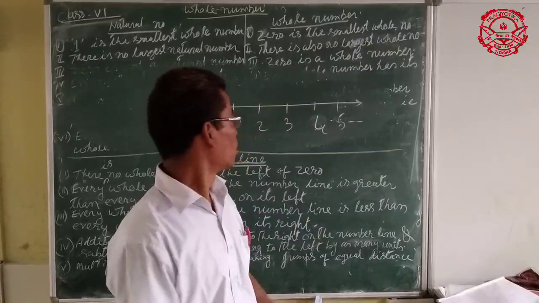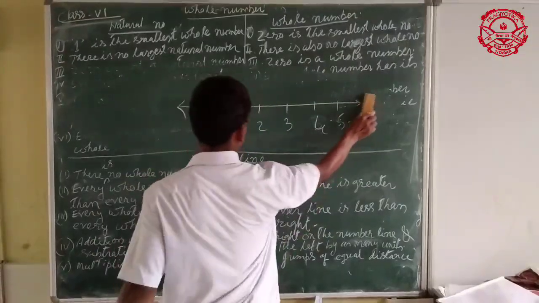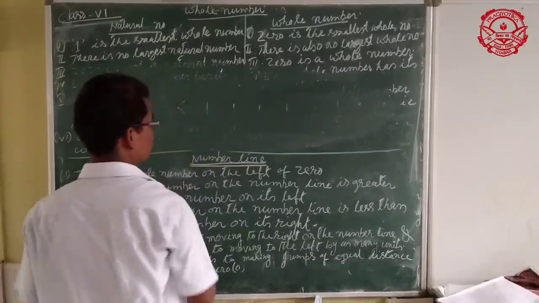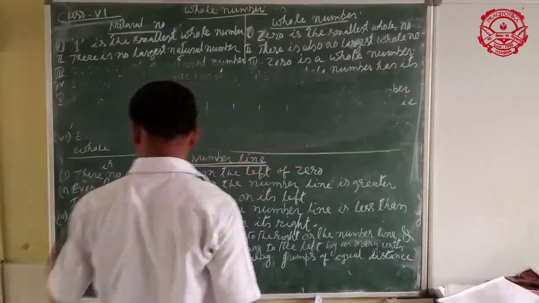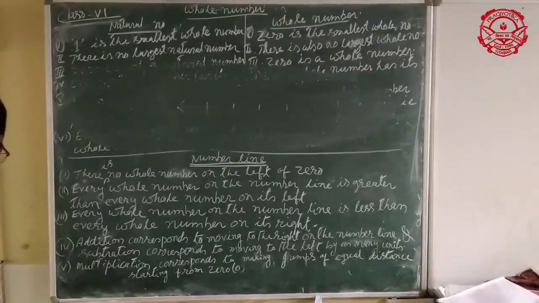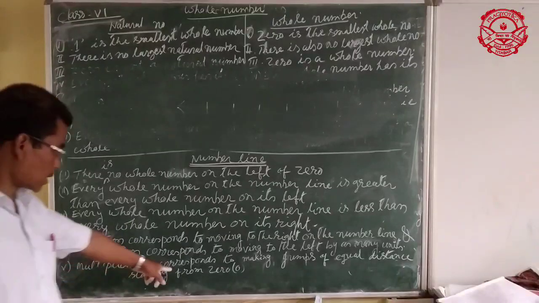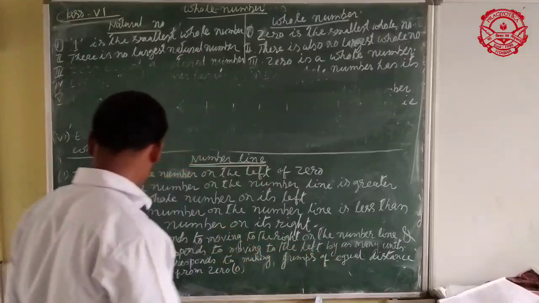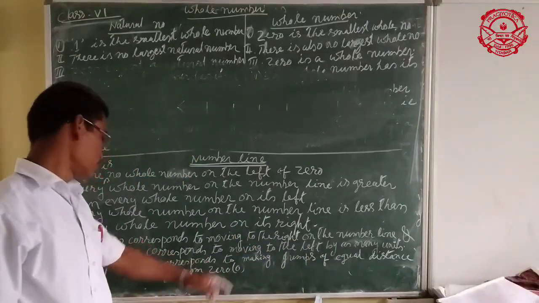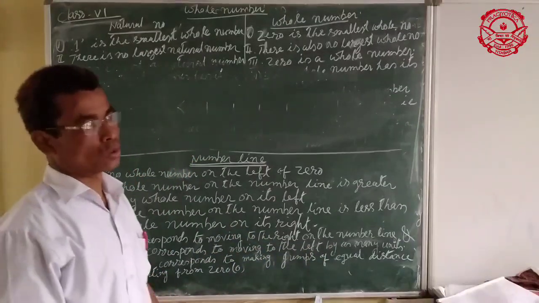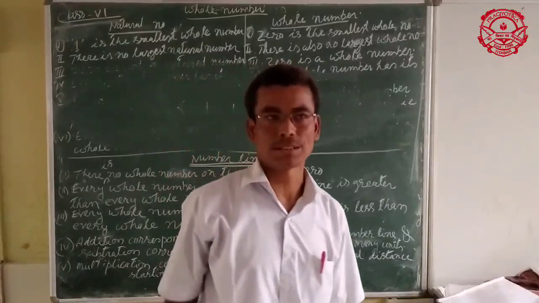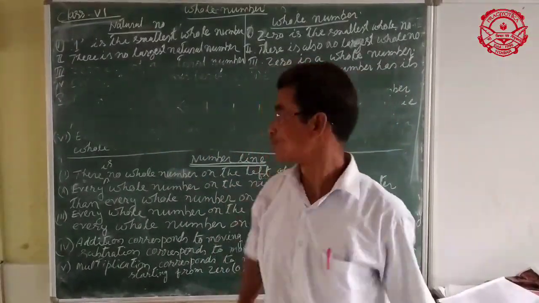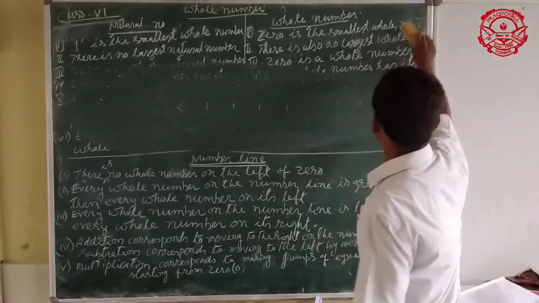That means when you subtract, you have to move towards the left. Multiplication corresponds to making jumps of equal distance starting from 0. So these are the discussions from previous classes.